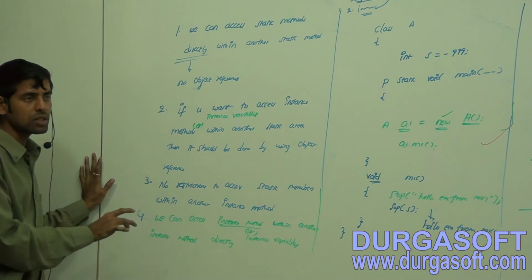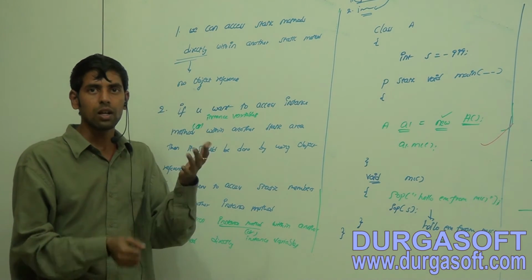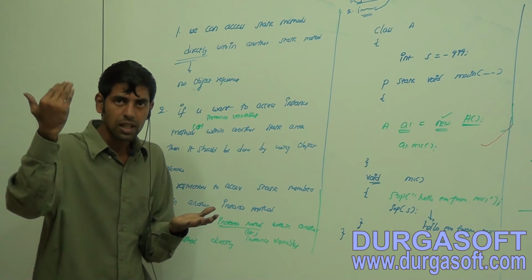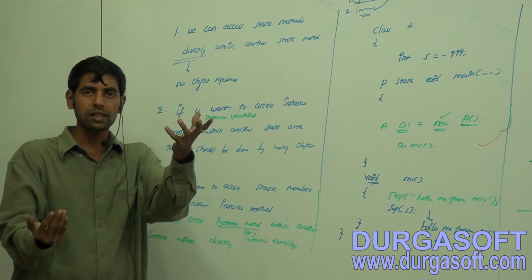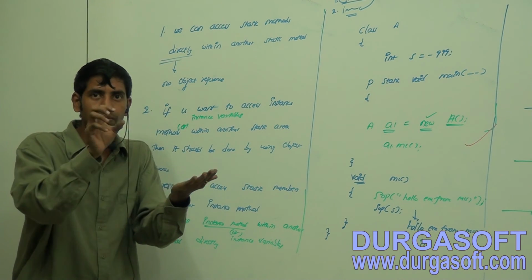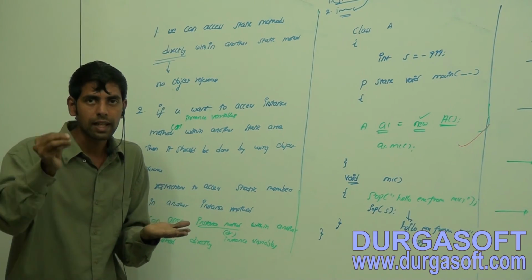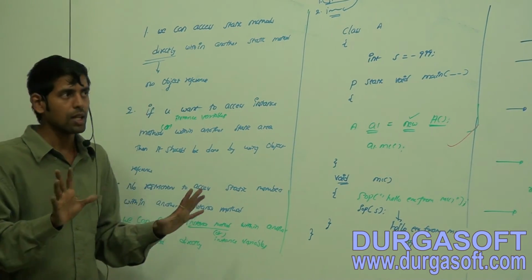What is the reason behind all of these four conditions? Because of static control flow execution as the first one, and instance control flow execution as the second one. Nothing more than that. Now observe here.